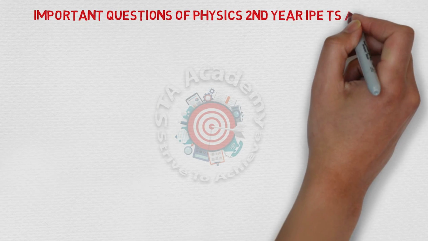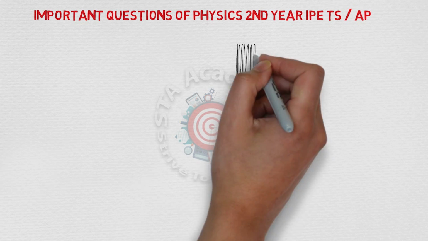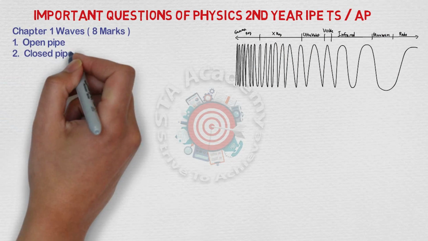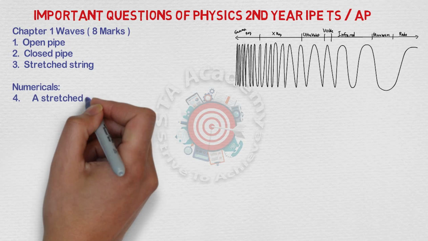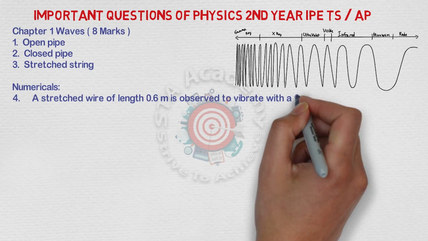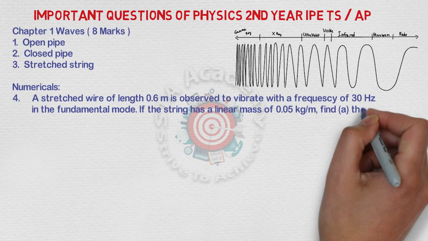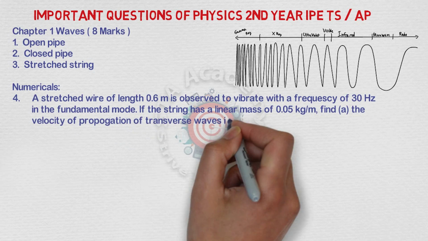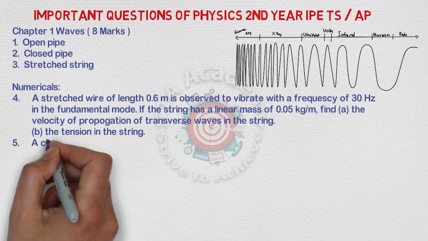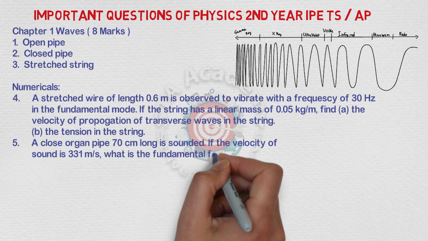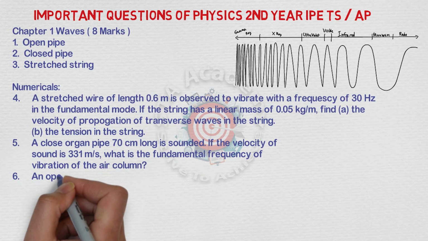The first important chapter in physics gives you 8 marks. In this chapter there are 3 very important questions: open pipe long answer, closed pipe long answer, and stretched string long answer. With that, numericals are also given below. The 4th, 5th, 6th and 7th are the numerical problems, very important problems.